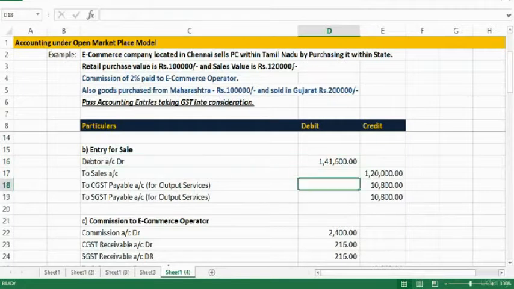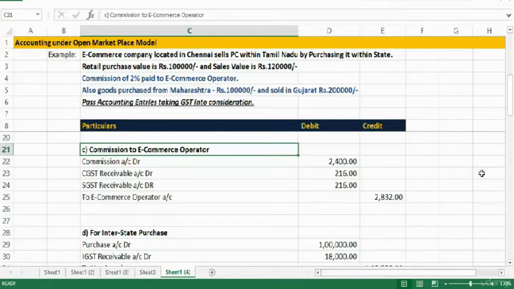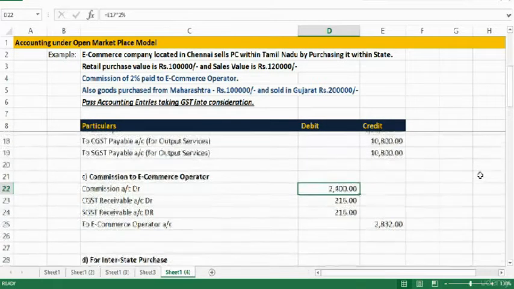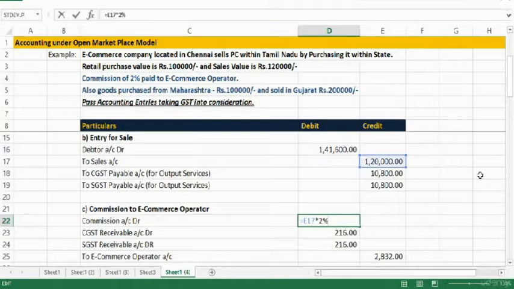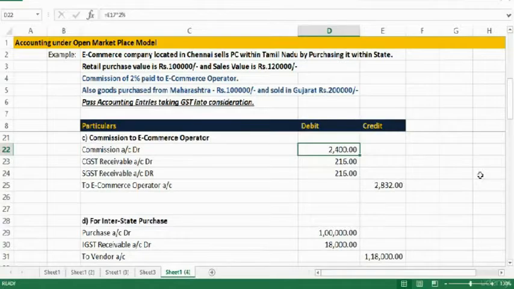In this process, we should also pay commission to the e-commerce operator because 2% commission is due. So let's recognize that also. Commission to e-commerce operator, commission is an expense. Now this is calculated as 2% of sales. So here we have sales 1,20,000 into 2%, it is 2,400. Since it's an intrastate sale, we have to pay GST on this commission also based on intrastate treatment.